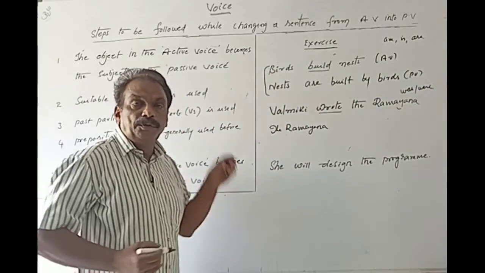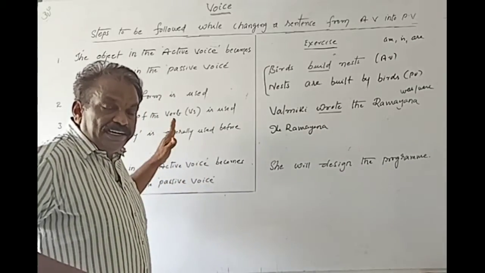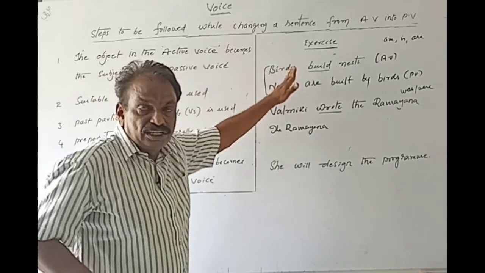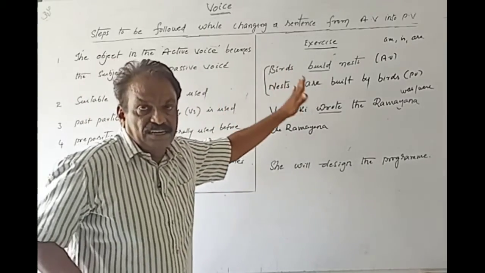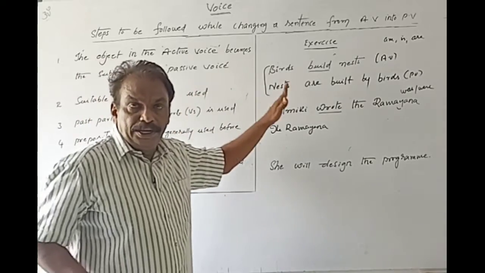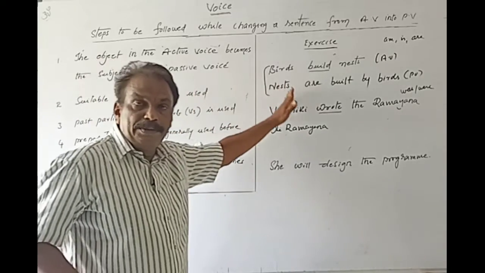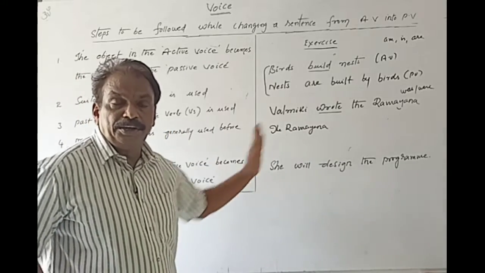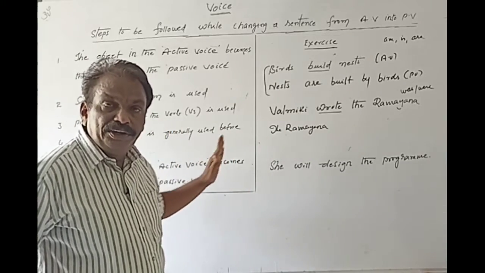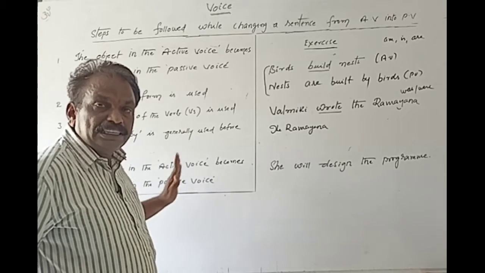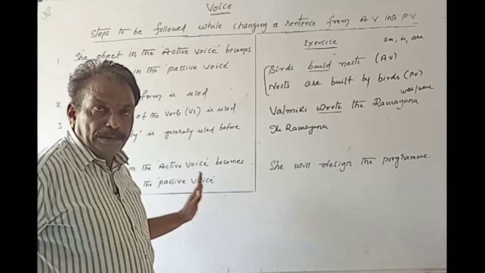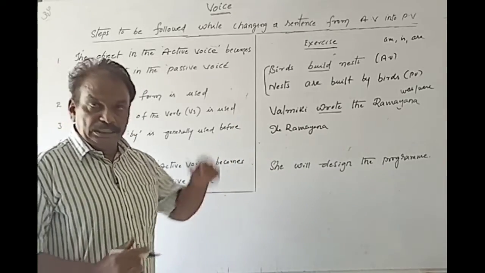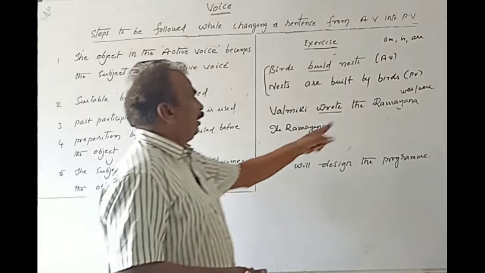This is already given to you: forms of verb in active voice, forms of verb in passive voice. Suppose simple present tense: am, is, are; simple past tense: was and were; simple future: be; present continuous: am being, is being, are being; past continuous: was being or were being; present perfect: have been or has been; past perfect: had been; future perfect: will have been. Like that, this is already given to you in the previous video. Please go through it. Here, the Ramayana.